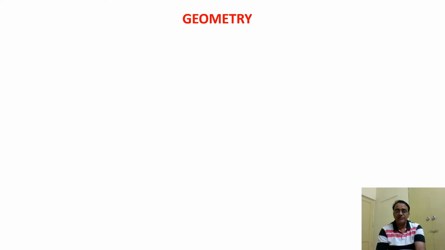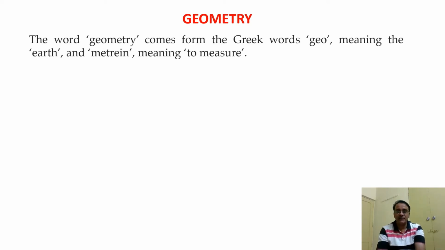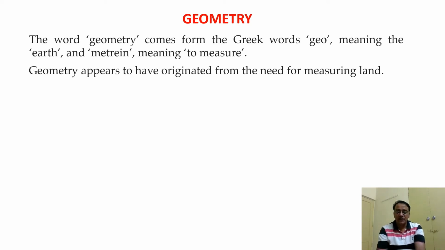concept, that is geometry. The word geometry comes from the Greek words geo, meaning the earth, and metron, meaning to measure. And this geometry appears to have originated from the need for measuring land. The branch of mathematics was studied in various forms in every ancient civilization, be it in Egypt, Babylonia, China, India, Greece, the Incas, etc.